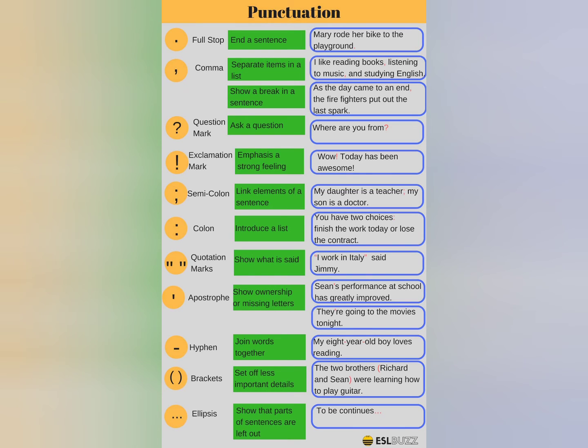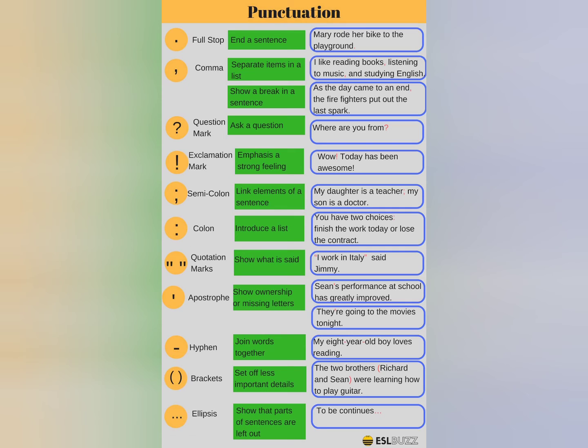Next, see semicolon. Semicolon is a dot and a comma. This links elements in a sentence. So the example is, my daughter is a teacher; my son is a doctor. So the two elements are separated with a semicolon. And next, see, it is colon. It introduces a list. The example is you have two choices: finish the work or lose the contract. So two choices is having the colon, students.